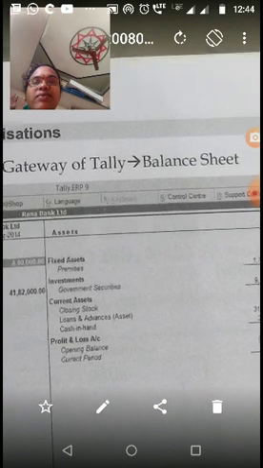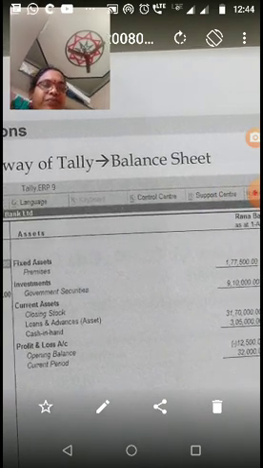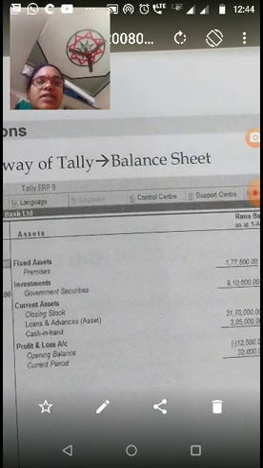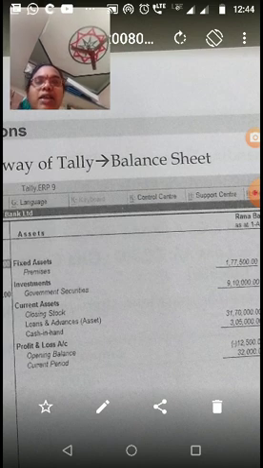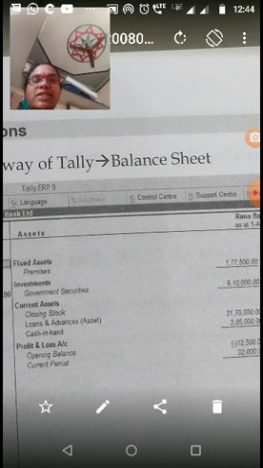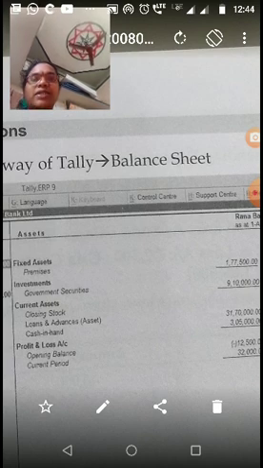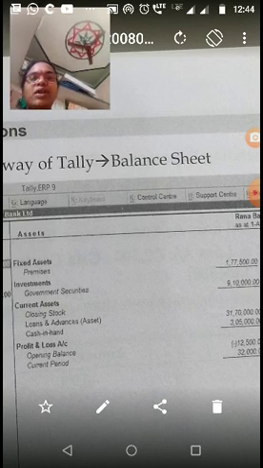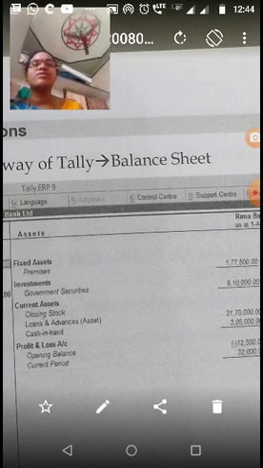Then assets of the banking company. Here premises 1,77,500, government securities 9,10,000, then loans and advances 31,70,000, then cash in hand 3,05,000, profit and loss account opening balance, that is 12,500, the current period is 32,000.